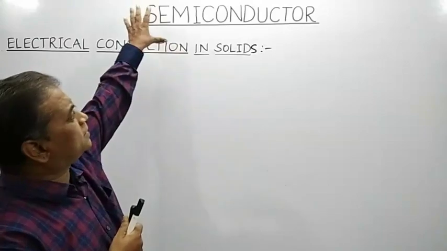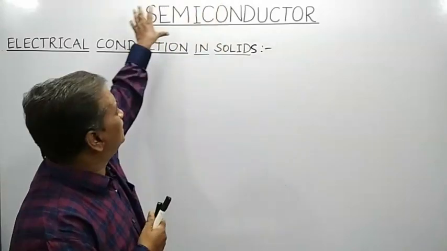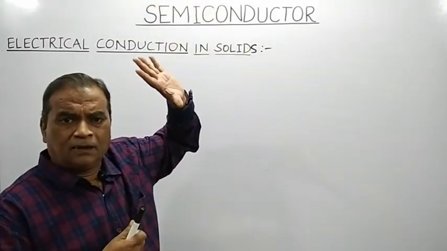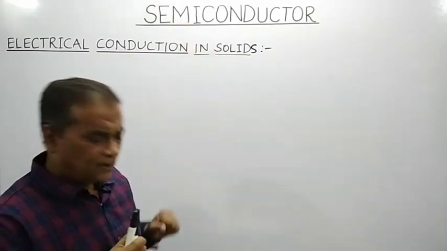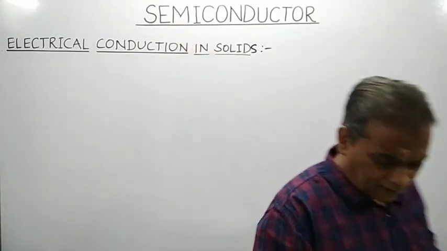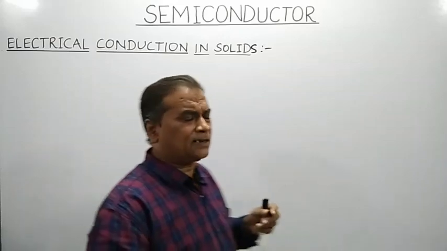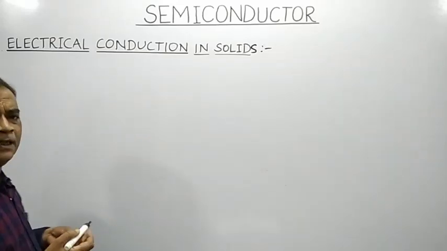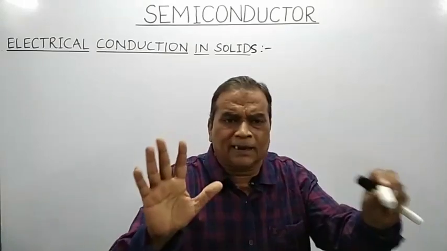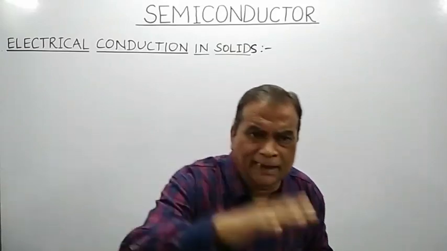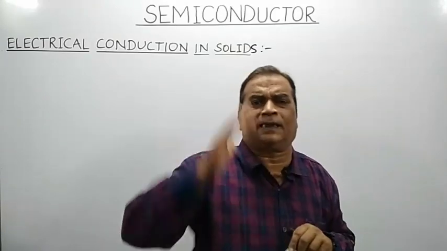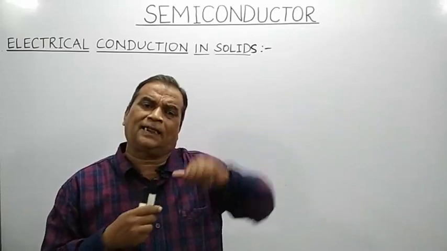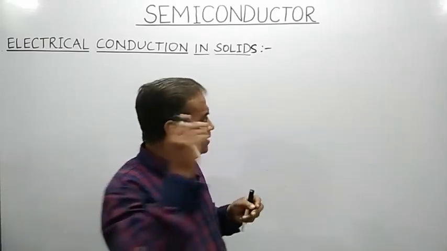So we must study what a semiconductor is. Semiconductors are materials whose electrical conductivity is more than that of an insulator but less than that of a conductor.